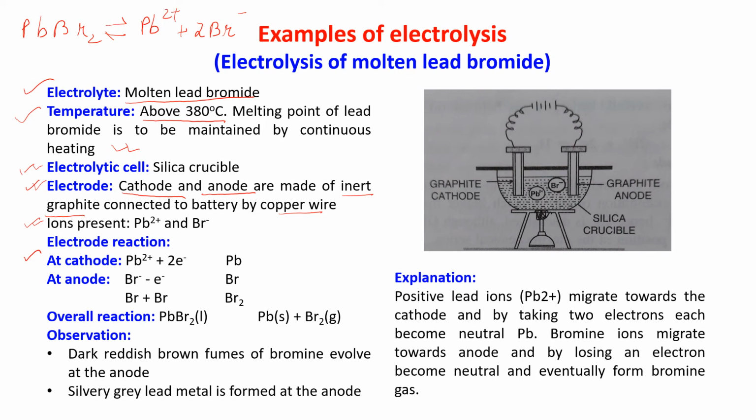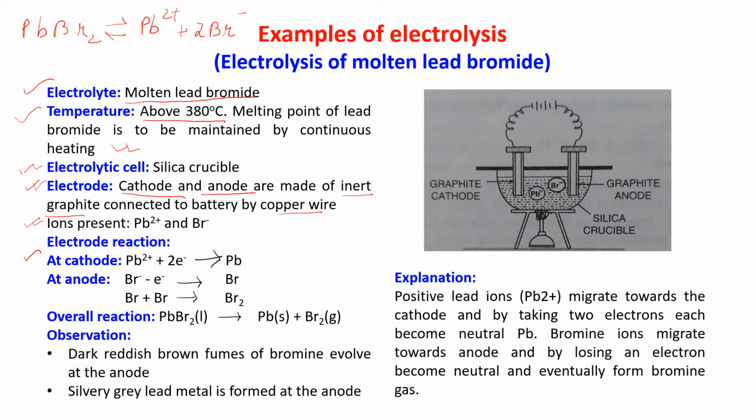Pb2+ takes 2 electrons and discharges as Pb. At the anode, Br- gives up 1 electron and discharges as Br. Now Br and Br give you Br2. So the overall reaction: PbBr2 gives you Pb solid and Br2 gas. Now what is the observation?